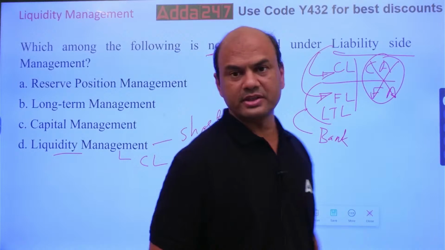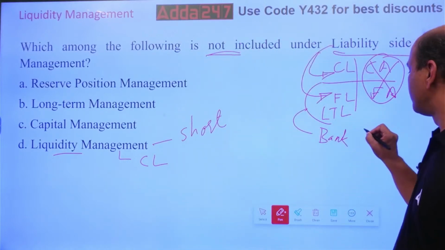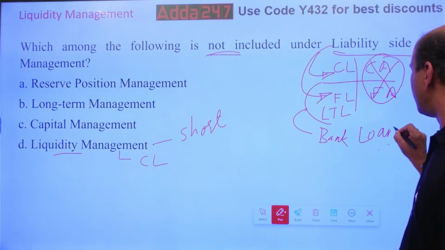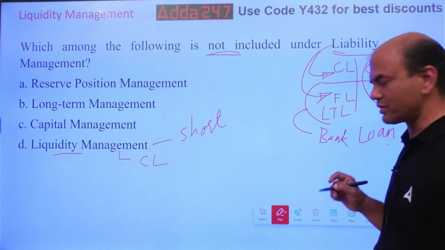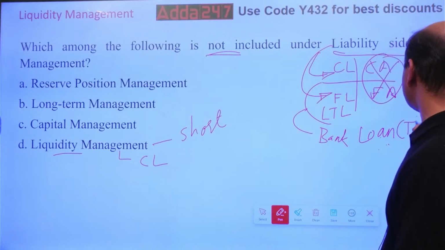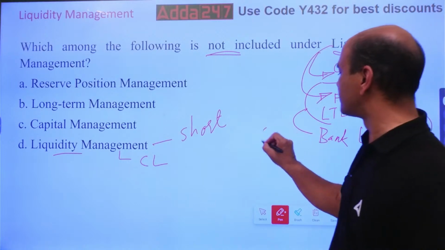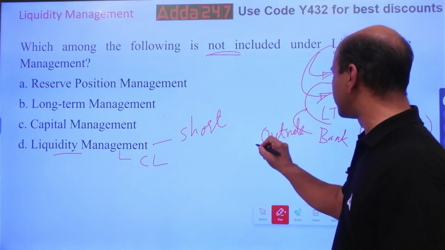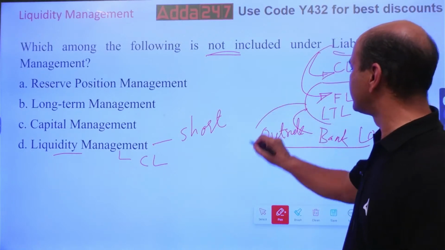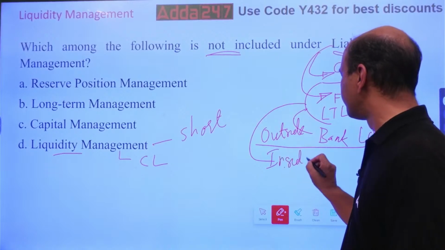right? Are you able to see this? Or this way? Yeah, this is better, no? Bank loan. Or you issue the bonds. Take it simple, bank loan only. Term loan we can call it. Term loan. This is always a long-term loan. So this is outside. Outside means somebody else is giving you the money. And second part of this is fixed liability, inside.